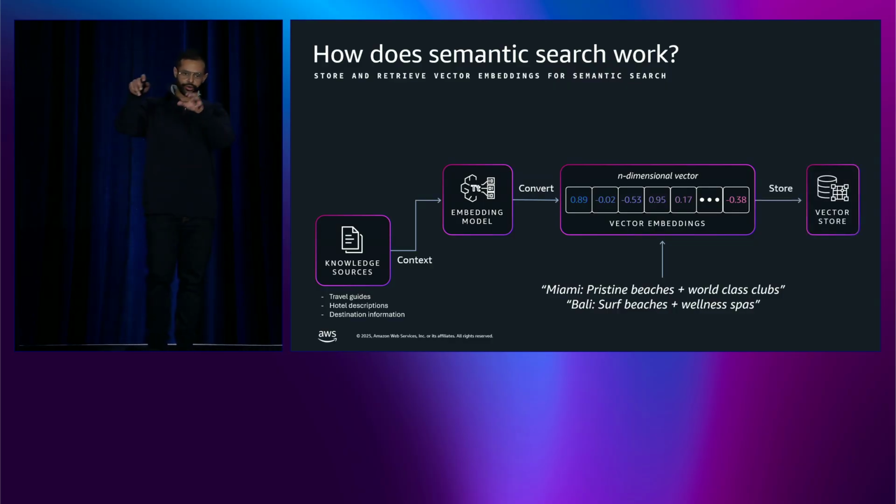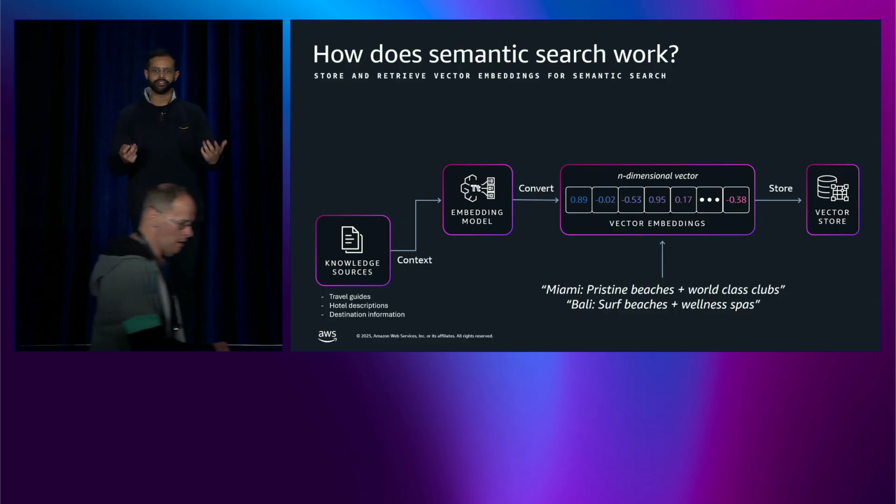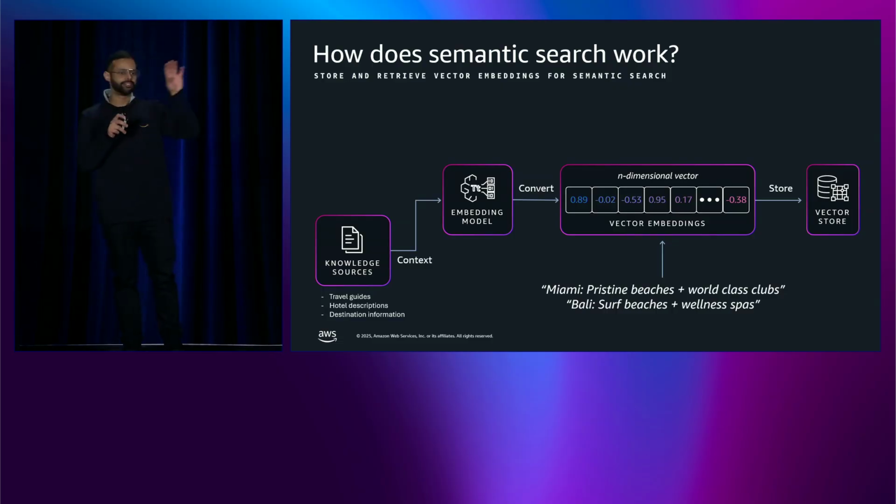These embeddings get stored in a vector database. Aurora Postgres has PG Vector. Just a show of hands, who's heard of PG Vector? Okay, quite a lot of you, good. So PG Vector, for those uninitiated, is an extension in Postgres for storing and querying vector embeddings. And this enables that semantic lookup, semantic search.